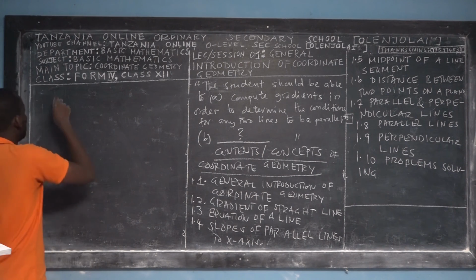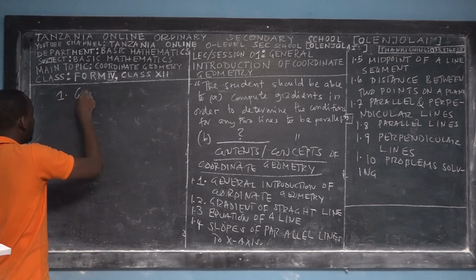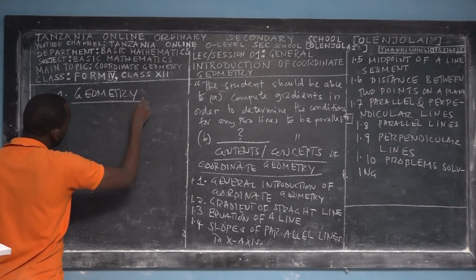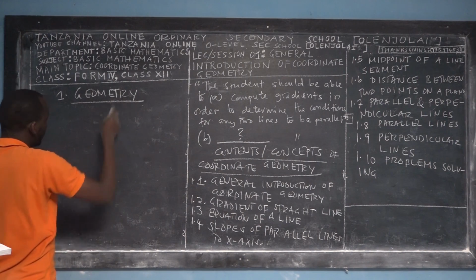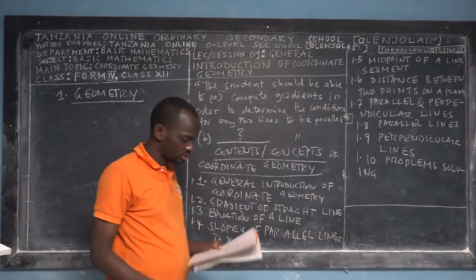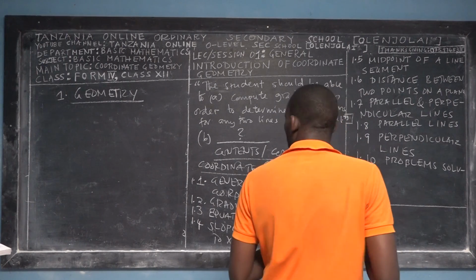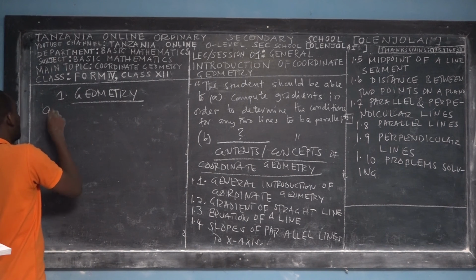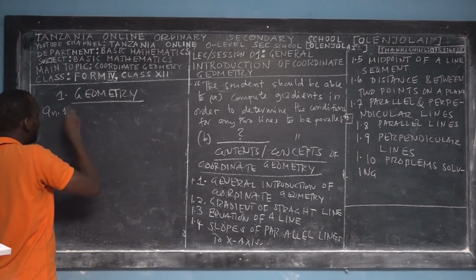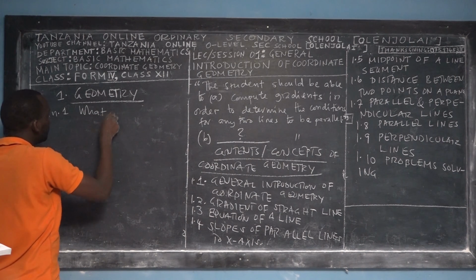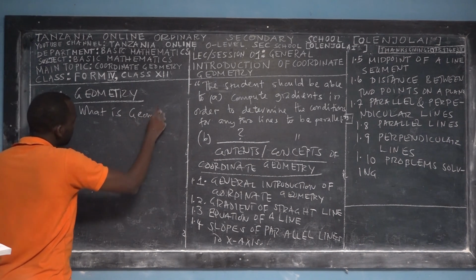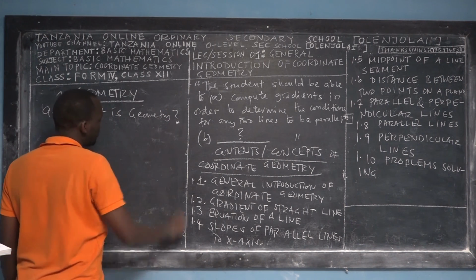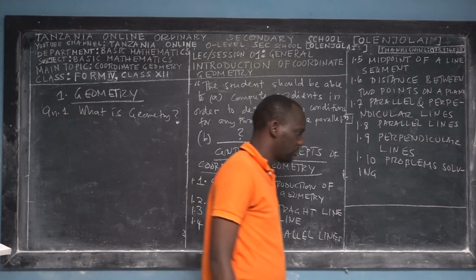So we have some terminology. The first one is the terminology that we call geometry. Say geometry. This is one of the terminologies which is very important. The fundamental question, which is always the first question, is this: what is geometry? What do you understand when you hear about geometry? What does it mean?